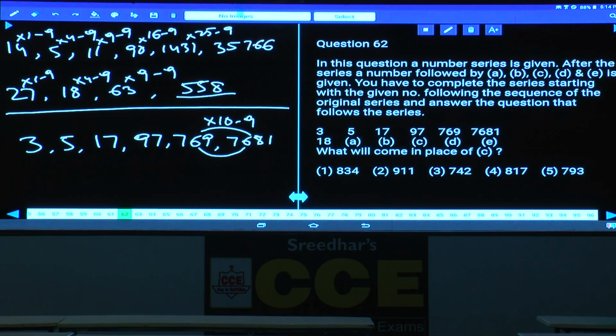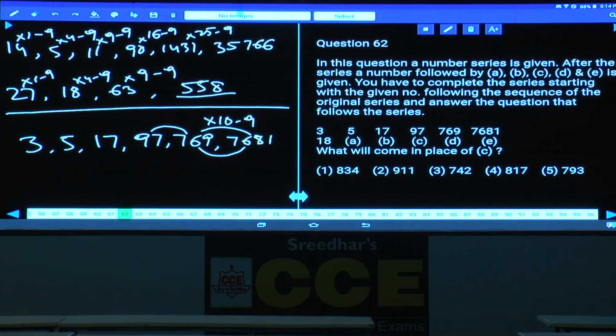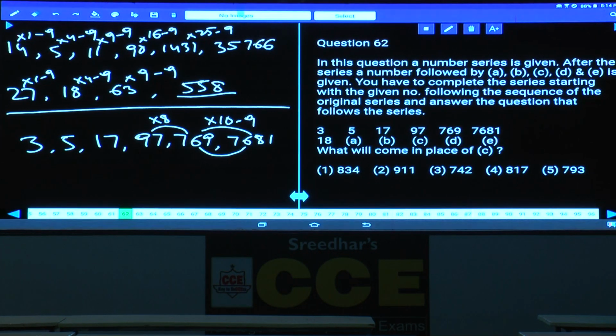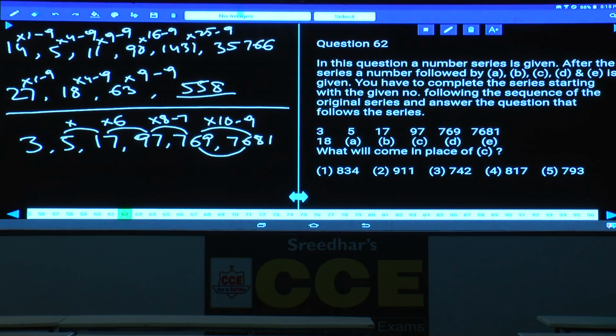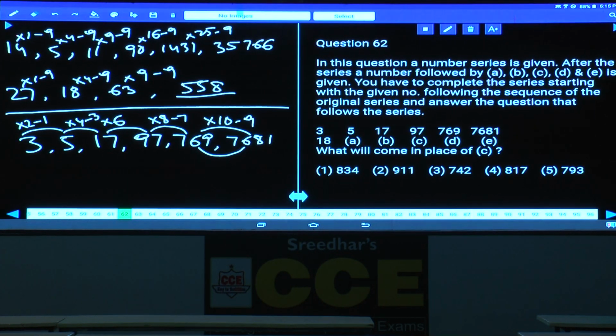Clear? Then as with the previous one, 97 and 769: 97 into 8 minus 7, into 10 into 8 into 6 into 4 into 2. 3 into 2 is 6, minus 1 is 5. 5 into 4 is 20, 20 minus 3 is 17. 17 into 6 is 102, minus 5, and the next one into 8 minus 7 and so on.